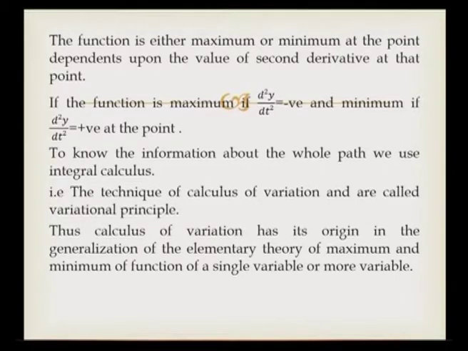Here, we saw a function of single variable, that is y is equal to f of x. If a function is made up of more variable like y is equal to f of x, z, y prime, like that means that function can also be derived 2 times to get the value of maximum and minimum of the function at the given point. So, the calculus of variation has its origin in the generalization of the elementary theory of maximum or minimum of a function of single variable or more variable.